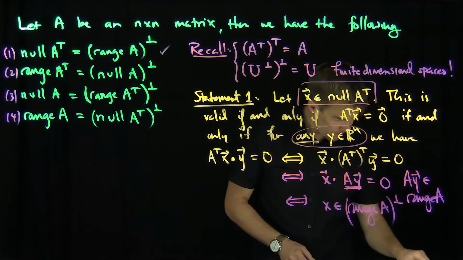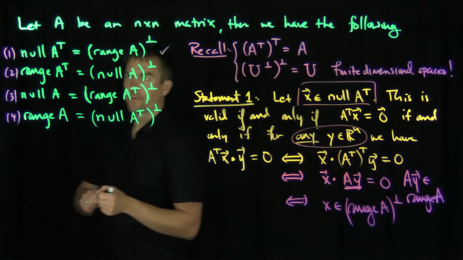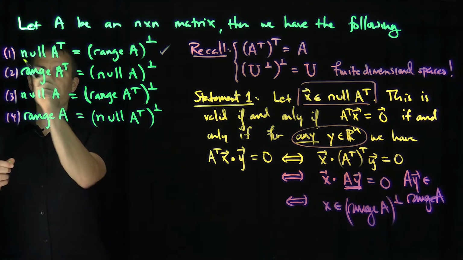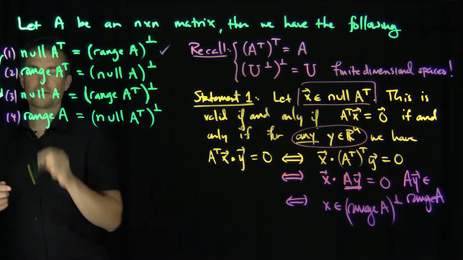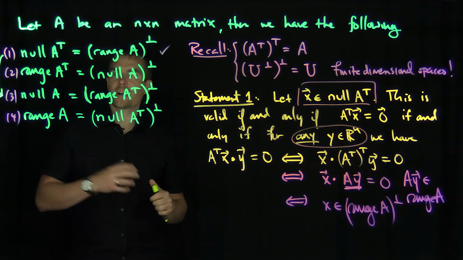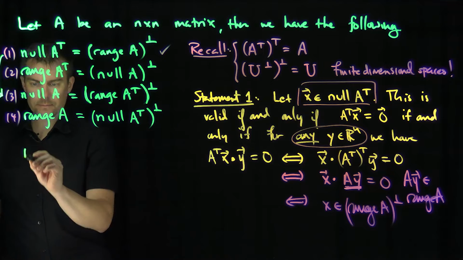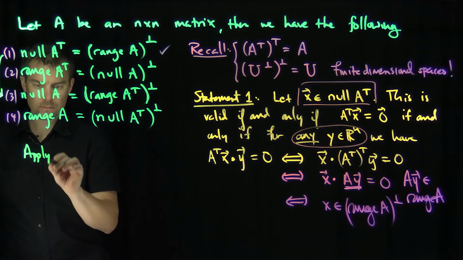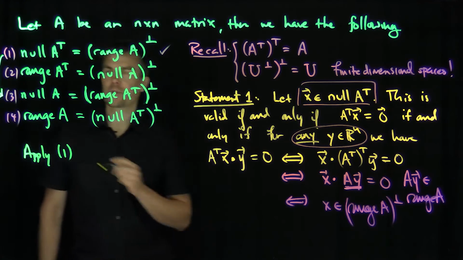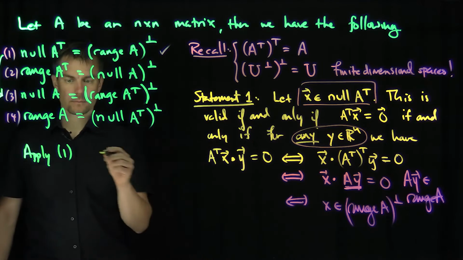All these statements are equivalent to each other, so I'll show you how that goes. If I wanted to get from 1 to 3, what could I do? I could apply 1 with A transpose transpose.